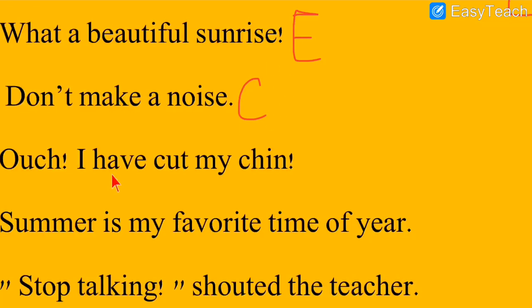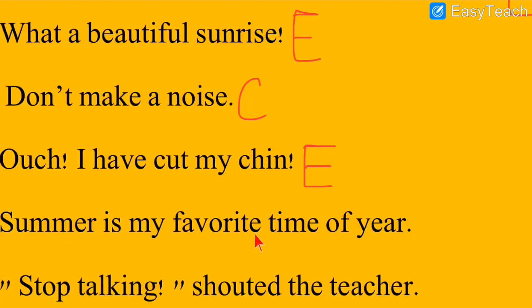Next one. Ouch, I have cut my chin. So let us assume the child was playing with his scissor and that's why he cut the chin. He got hurt with the scissor. So what is it? Can you see the exclamation mark over here? So as I can see the exclamation mark, I can understand that this sentence is an exclamatory sentence, just like the fifth one. So for exclamatory sentence, we have to write E. So this is the answer.